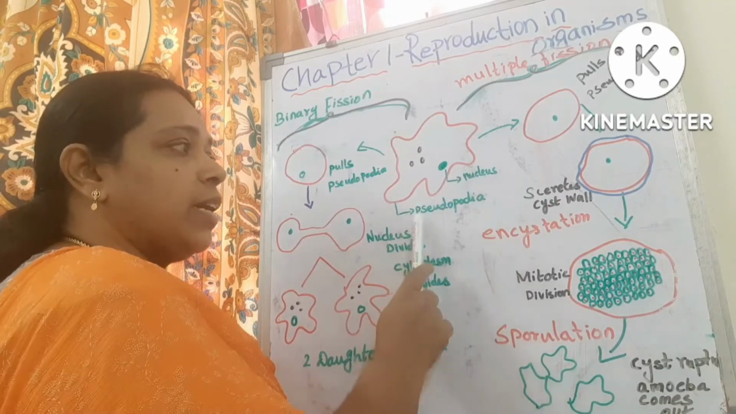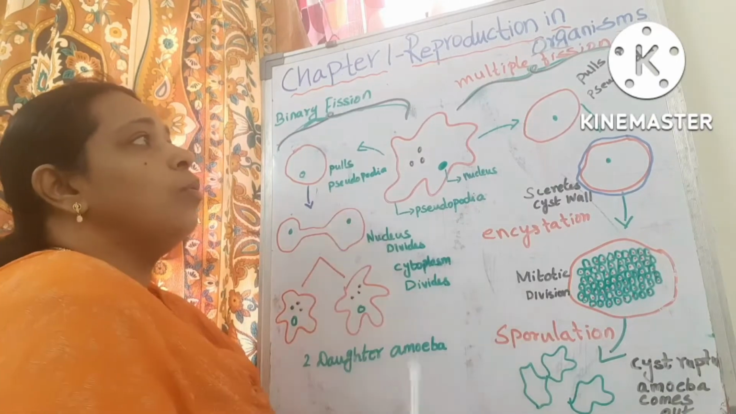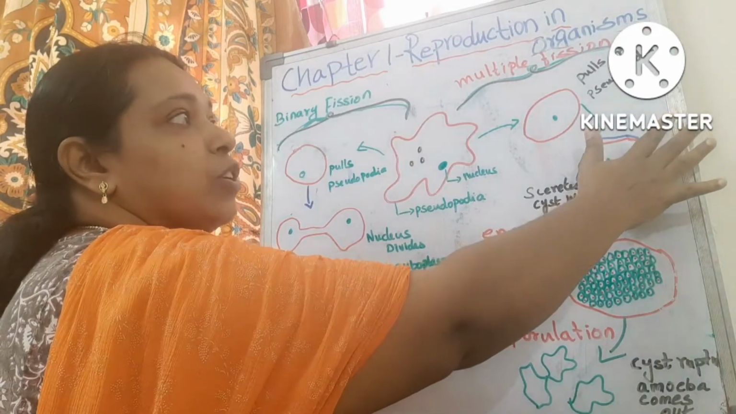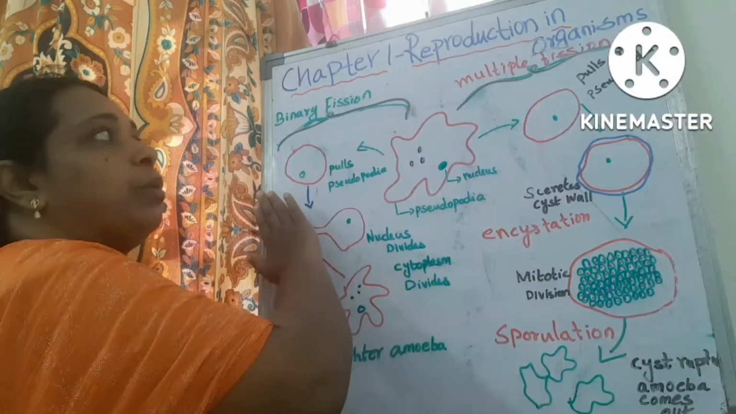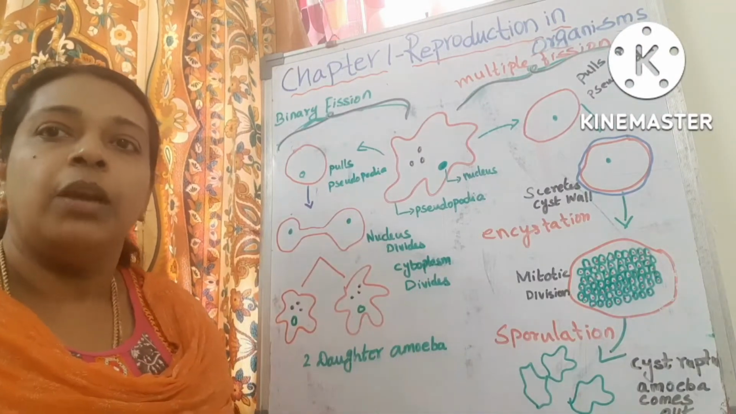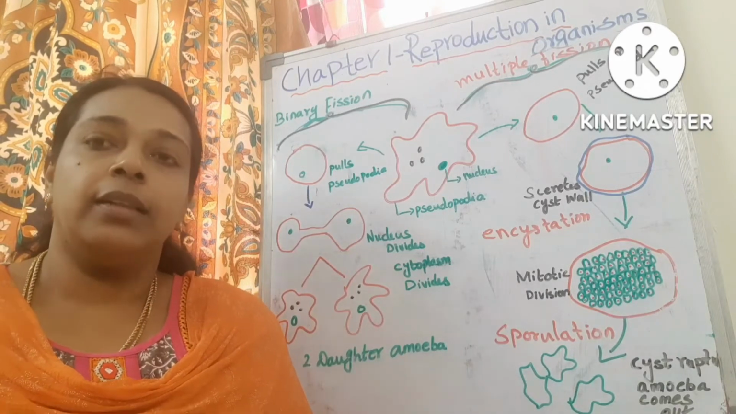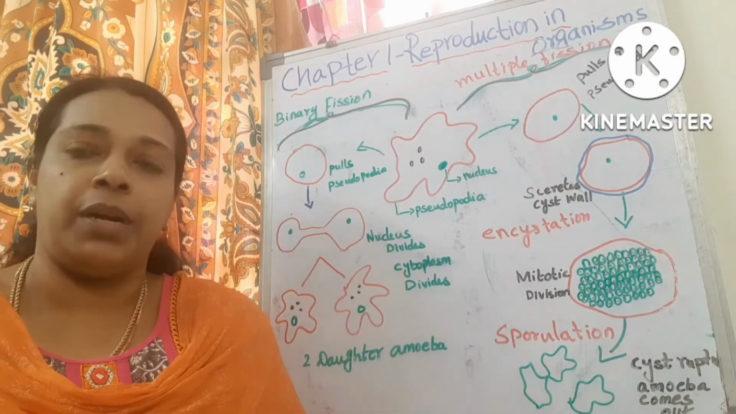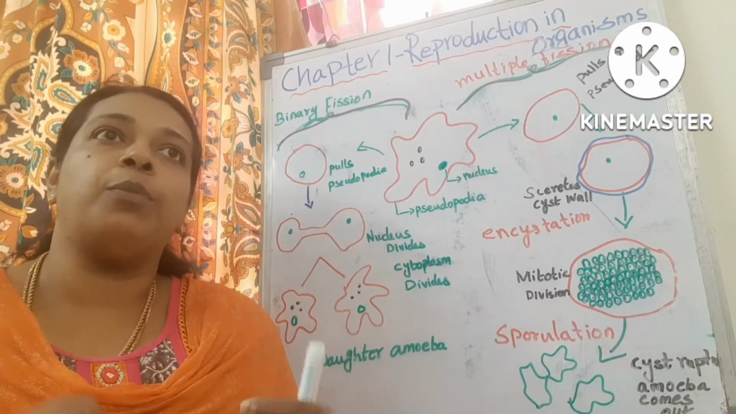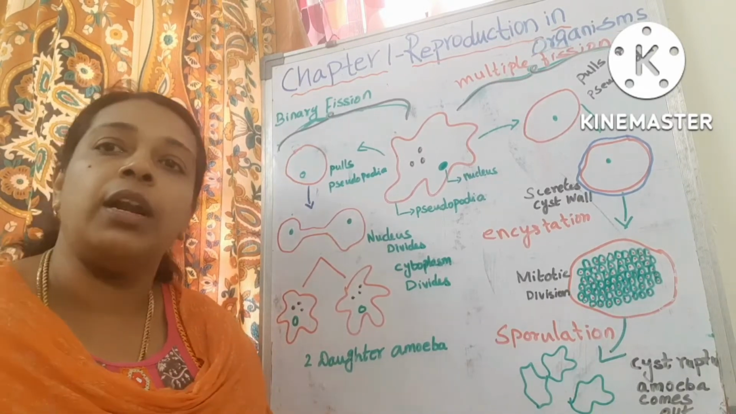This is the mother amoeba. Mother amoeba has a nucleus and pseudopodia. Pseudopodia is a locomotory organ. If the condition is unfavorable, it goes for multiple fission, and if the condition is favorable, it goes for binary fission. What is this unfavorable condition? When the condition is not apt for the amoeba to grow well, for example if there is no proper food or the climate is not proper, we call it an unfavorable condition.